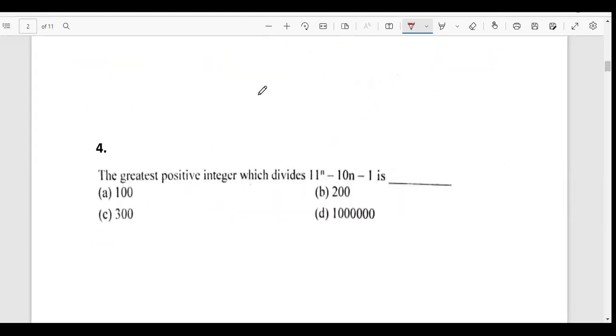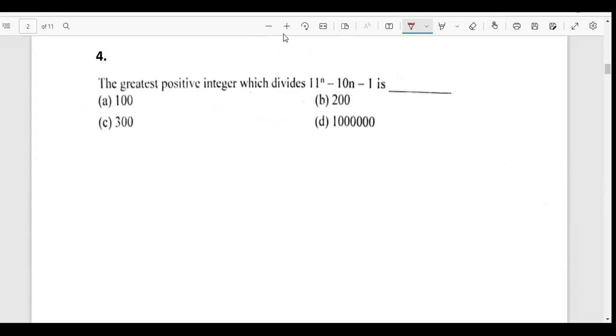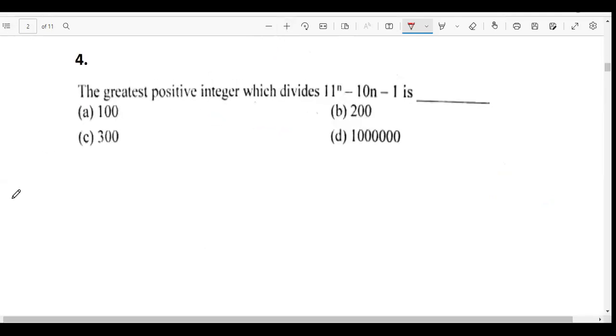Okay. Let's talk about the fourth question. I'll read the question. I'll give you 2 minutes. Think about it and then we'll solve it. The greatest positive integer which divides 11 power n minus 10 power n minus 1 is.